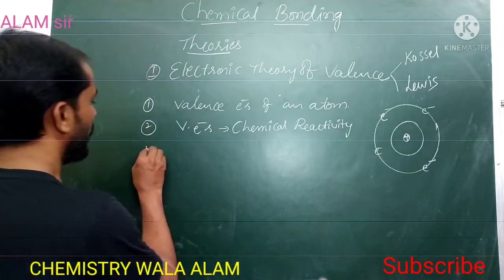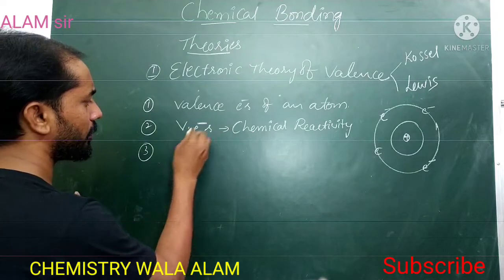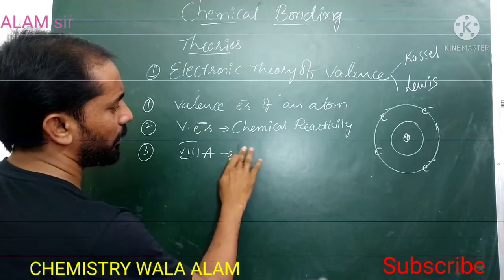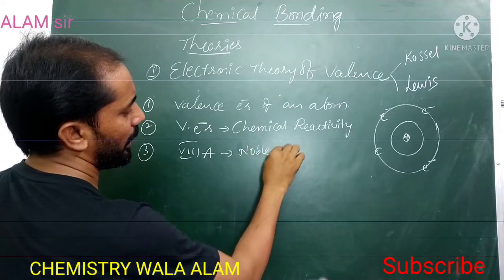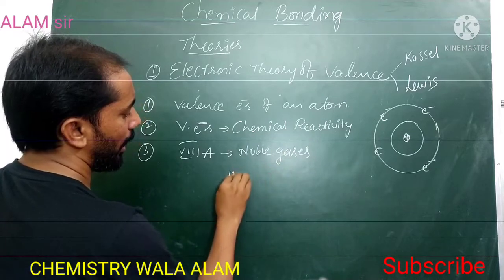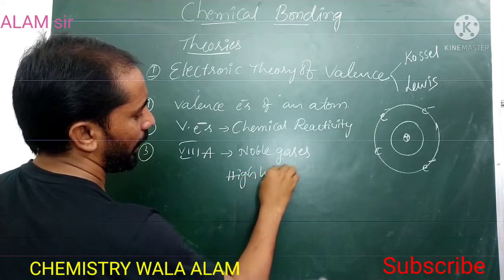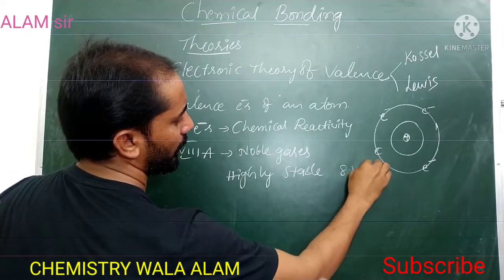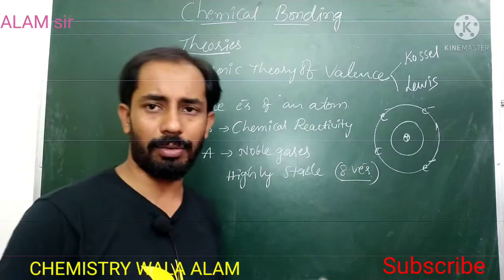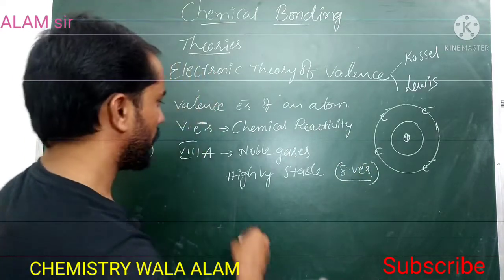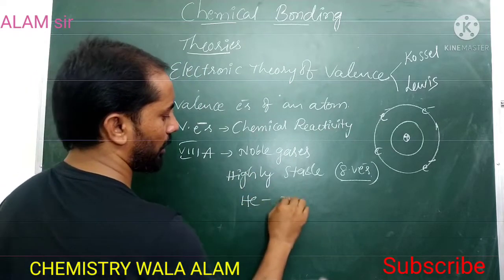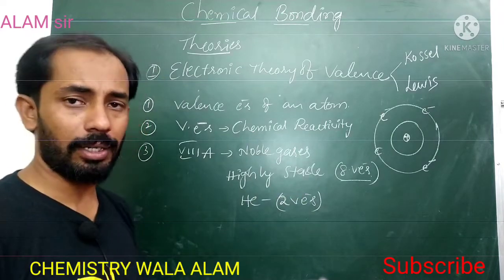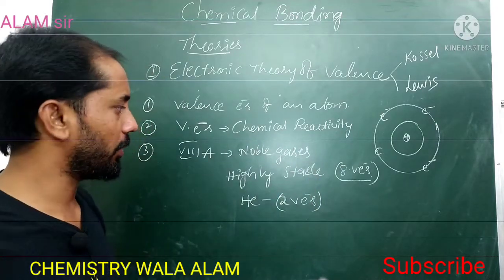Next one is the exception of the 8th group elements. Which are the 8th group elements? Helium, neon, argon, krypton. Those are called noble gases. These noble gases are highly stable due to octet electronic configuration. Octet is nothing but 8 valence electrons. Helium has only 2 valence electrons, a duplet electronic configuration; the remaining show octet electronic configuration.